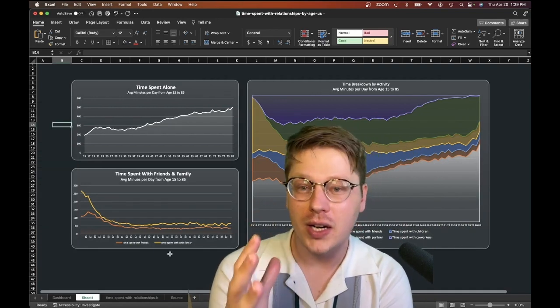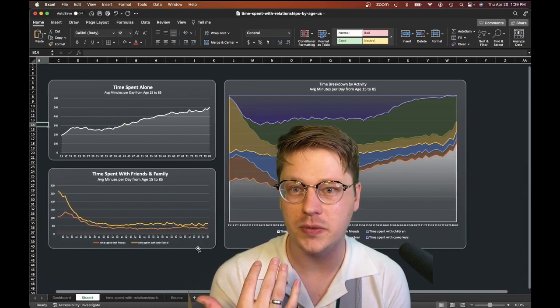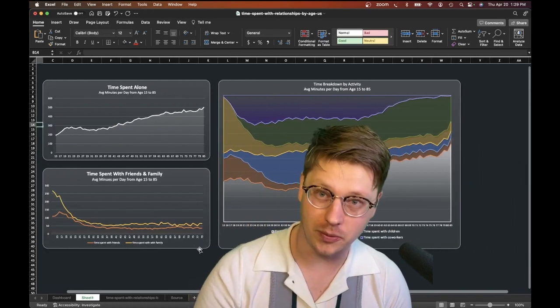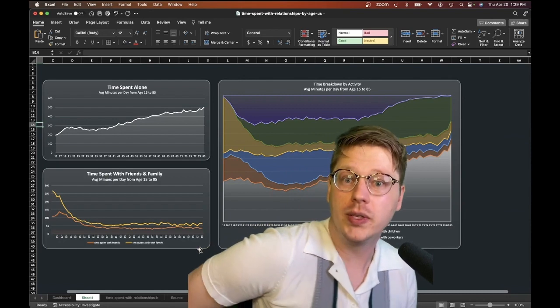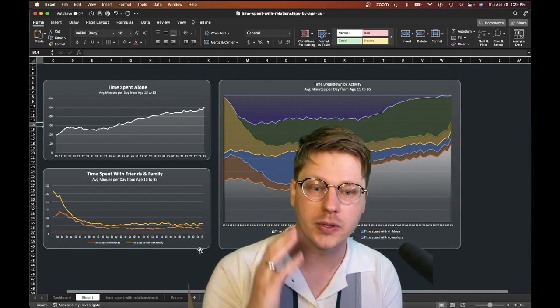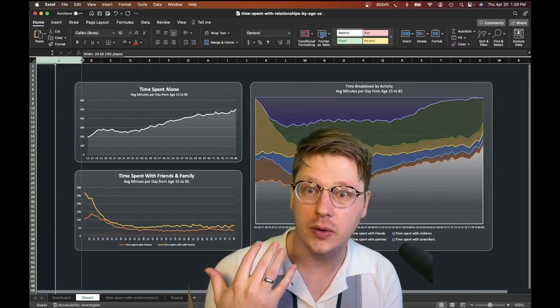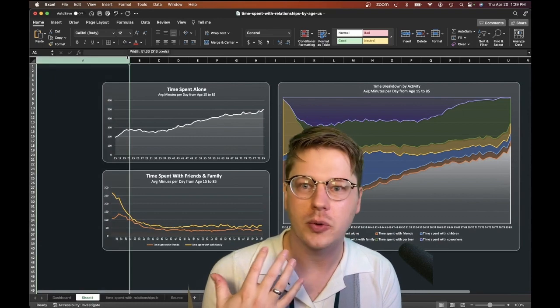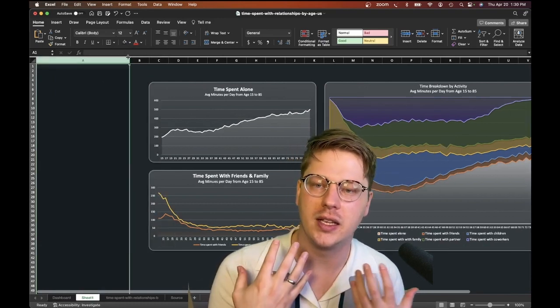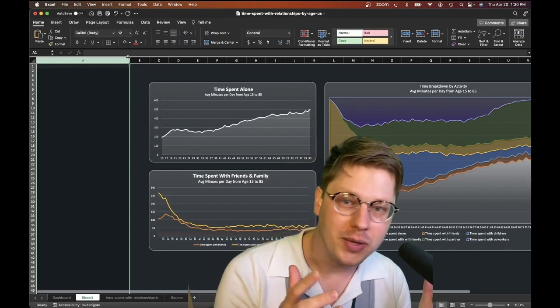Now, this whole process is something you can do in Excel, right? You don't need any fancy BI tools for this. You don't need to know R. You don't need to know Python. You can get really cool insights right in Excel, and you can build really cool, visually engaging reports right in Excel. And I just think it's something a lot of us are never really taught how to do. It's a critically important skill, in my opinion, and it is the only way to really leverage Excel to its fullest potential.